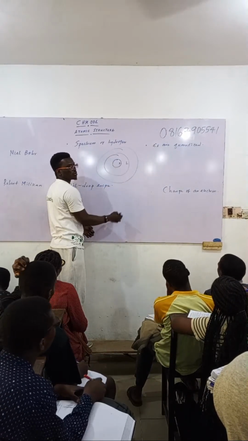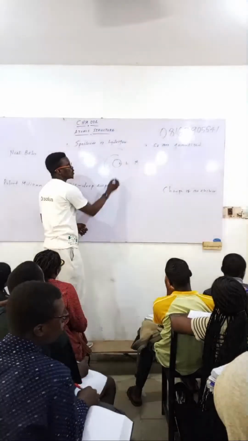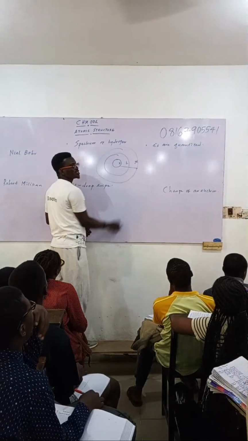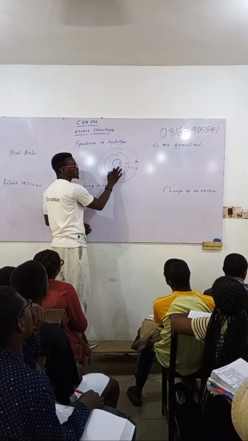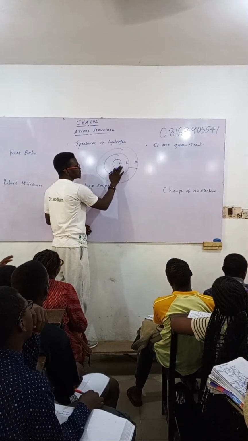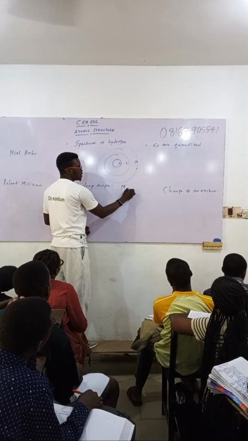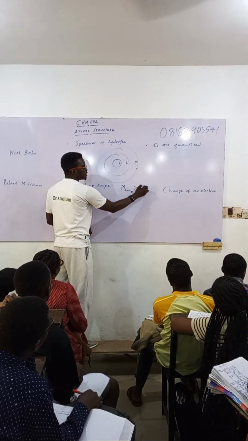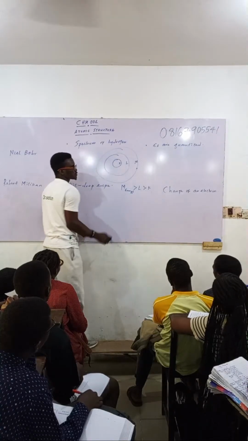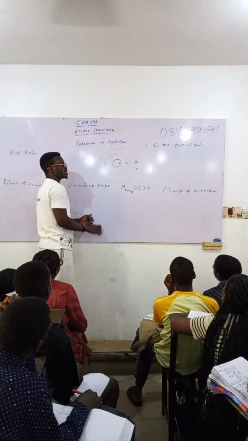This is the L shell. This is the M shell. So energy increases outward. I'm just saying that M energy is greater than L, which is greater than K.